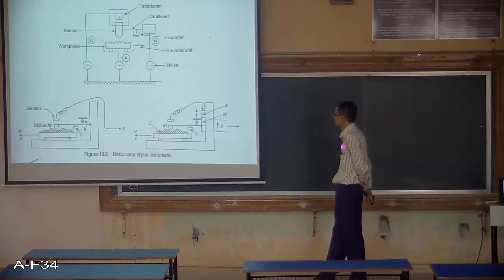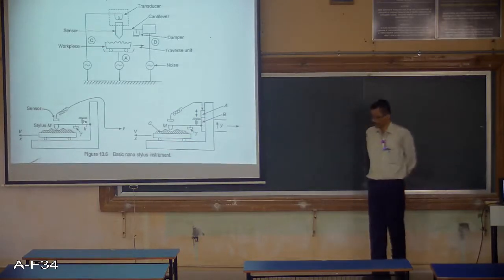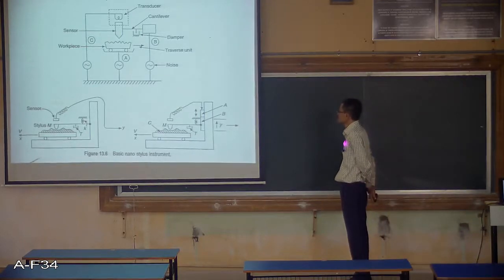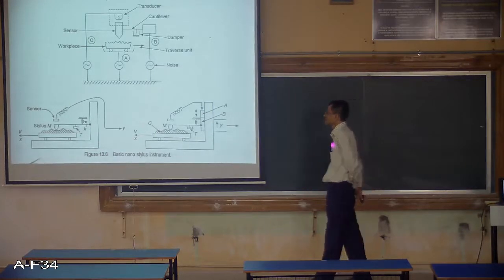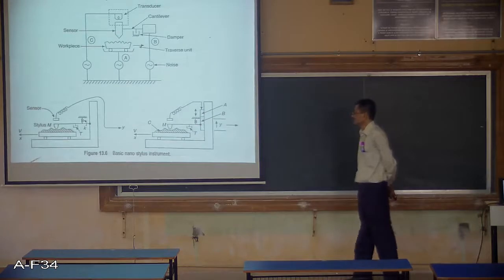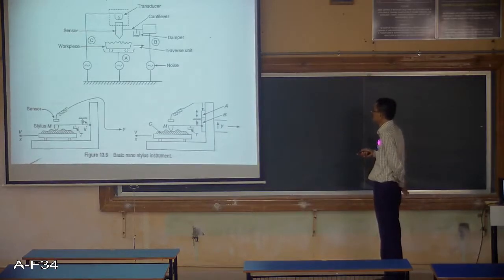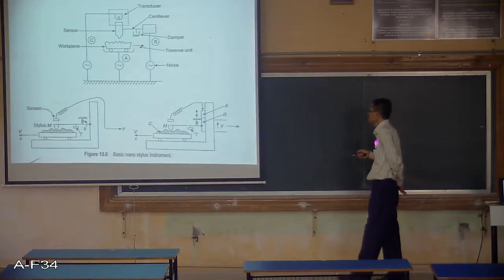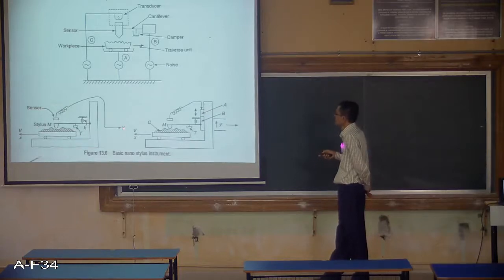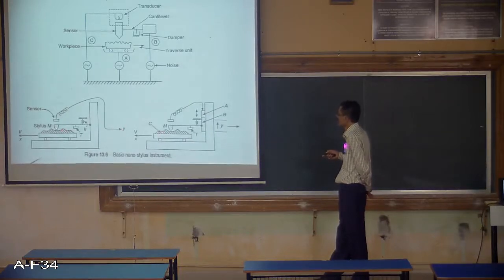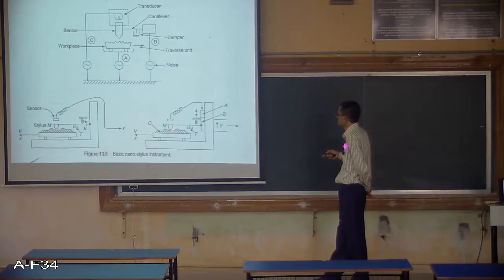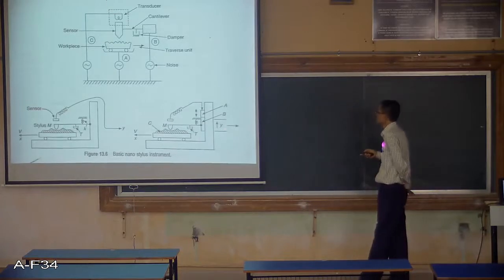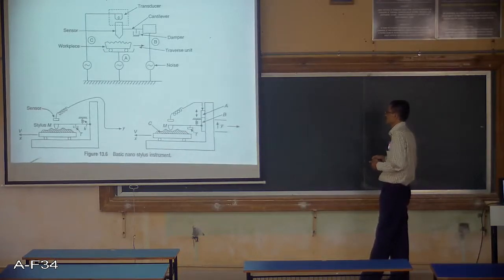So actually this is done in standard nanomaterial laboratories, and there are very few such laboratories available in the world. In India, there are some 5 to 6 places where such an instrumentation system is available and the testing of nanomaterials is being done. And here you can see what exactly this Y is doing. Y is measuring the size of this particular nanomaterial, here or here, whatever. Depending upon the vertical movement of this M stylus, the size of the material can be measured. So this is known as the nano stylus instrument.